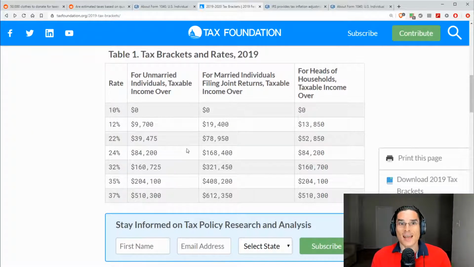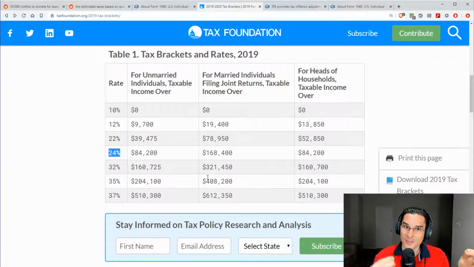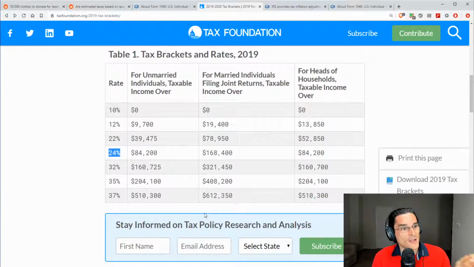If you have a taxable income of $100,000, let's figure out the marginal tax rate. It's above $84,200, but it's below $160,725, so you would be in the 24% bracket. So if your taxable income in 2019 as an individual filing single is $100,000, then your marginal tax rate would be 24%. But that doesn't mean that all of your income is being taxed at 24%. This is an important distinction. It's a common point of confusion.